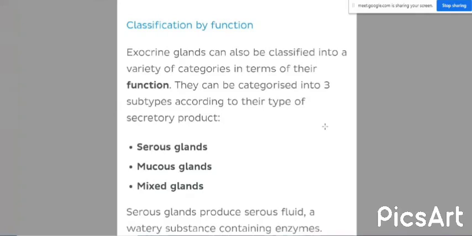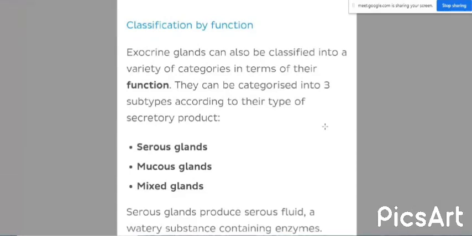The serous salivary glands are the glands or group of cells which produce a watery secretion containing enzymes. They are named serous glands or serous salivary glands.